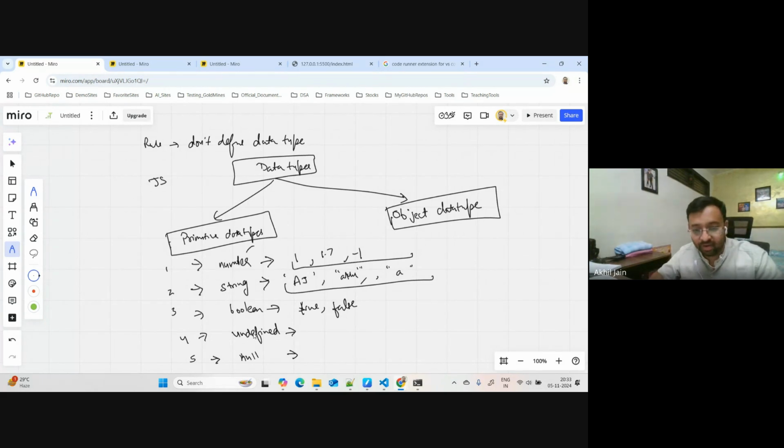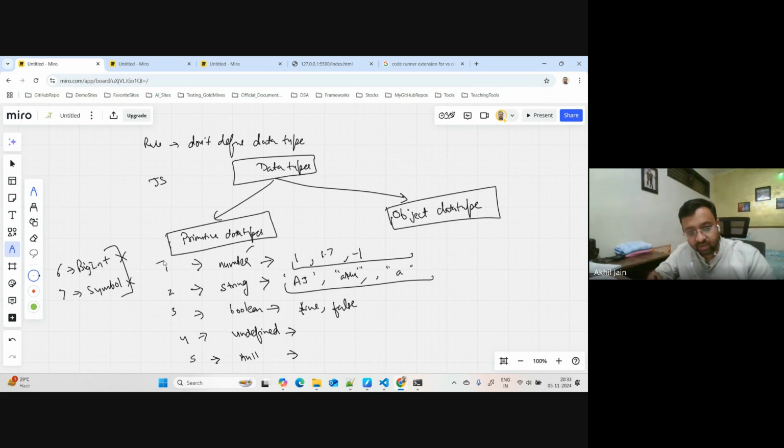Okay. So undefined, null, and all this. The sixth one which I have is called BigInt. I have never used it, so I will not talk about it. Seventh is called Symbol, which again I have not used. I don't know what the purpose of it is, but these two I have never used in my life, so not sure what the purpose of it is.